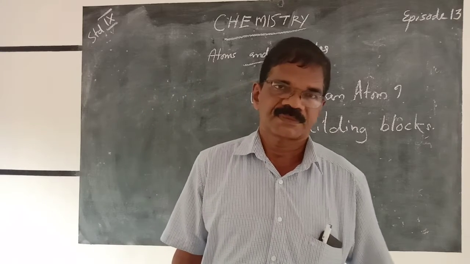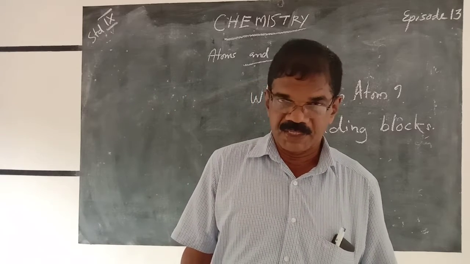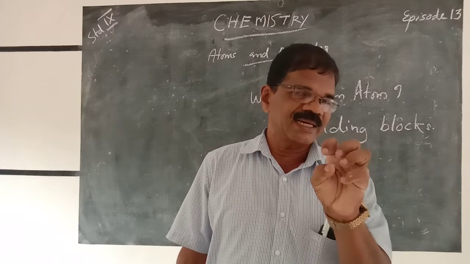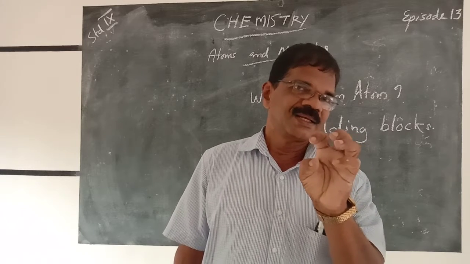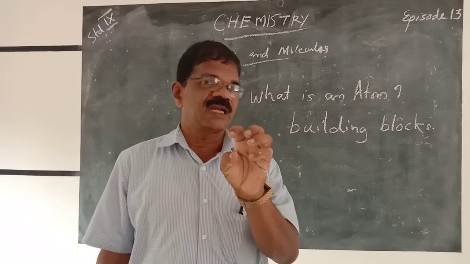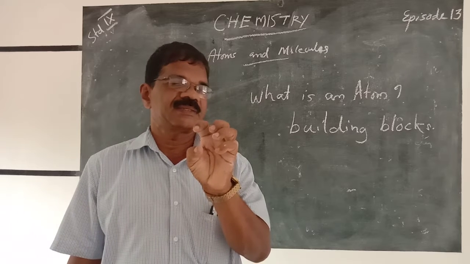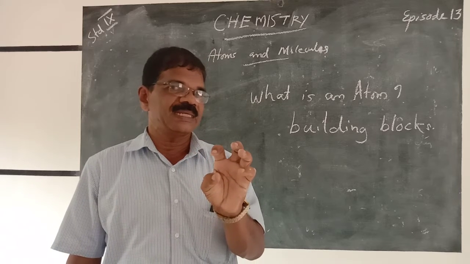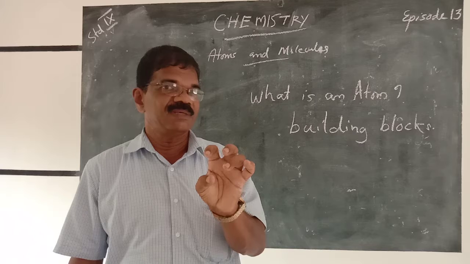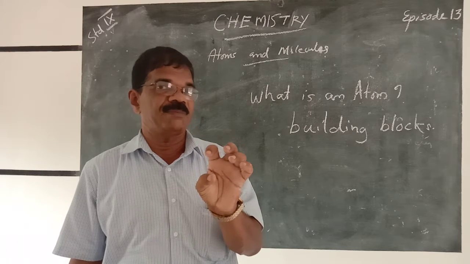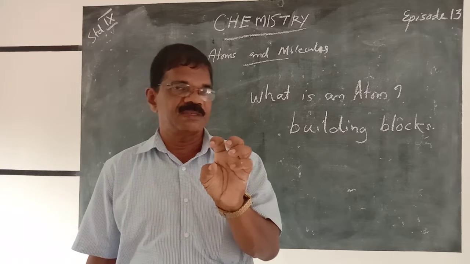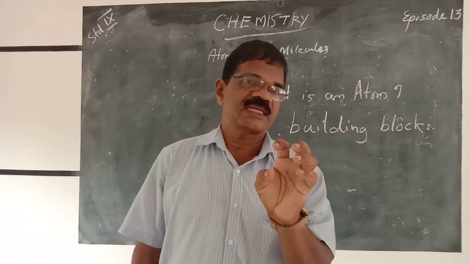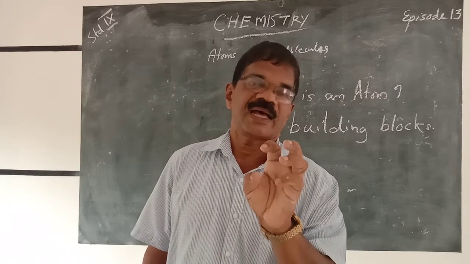Then we come to the question: what is an atom? It is the small indivisible particle of a substance. Indivisible means it cannot be divided. The small indivisible particle of a substance is known as an atom.